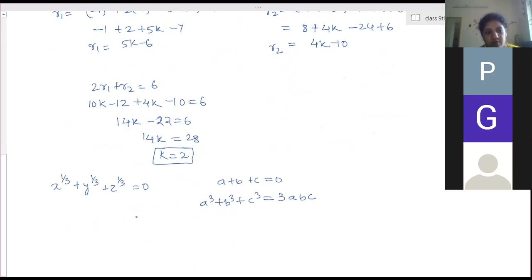So what is the cube of it? x, y, z is equal to 3 into x to the power 1 by 3, y to the power 1 by 3, z to the power 1 by 3. So this is equal to... which option?